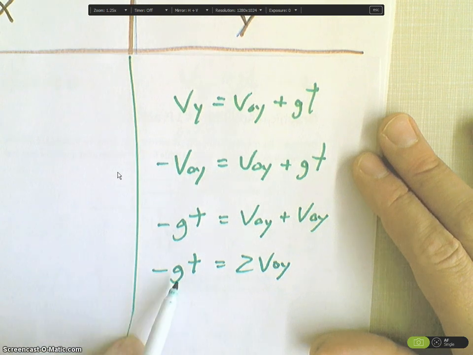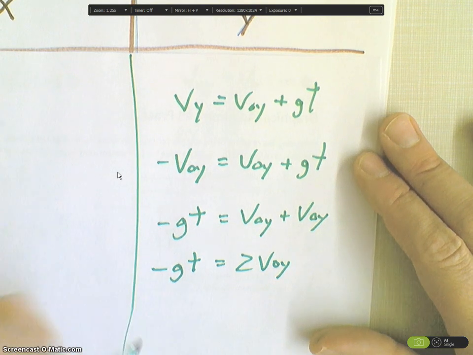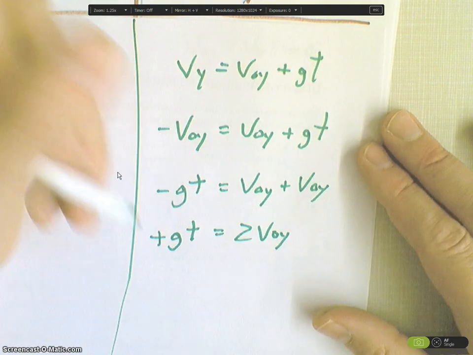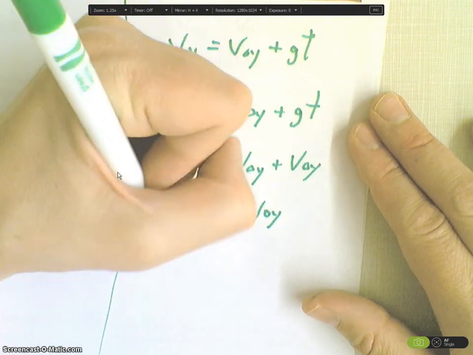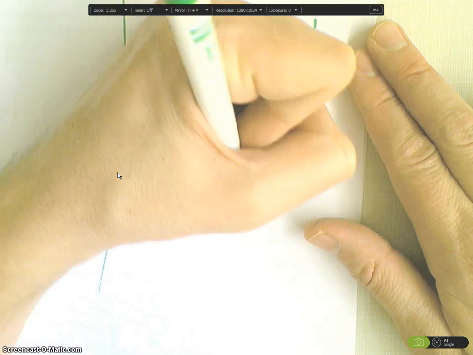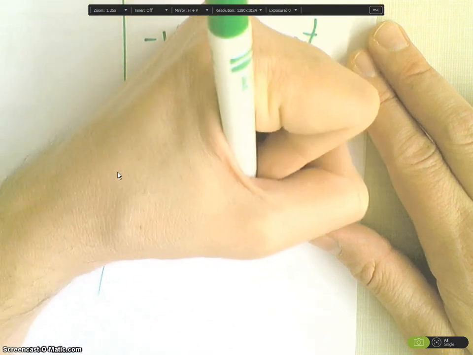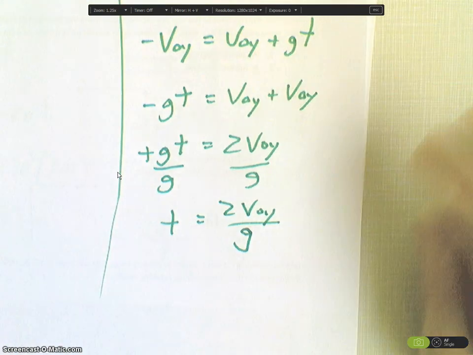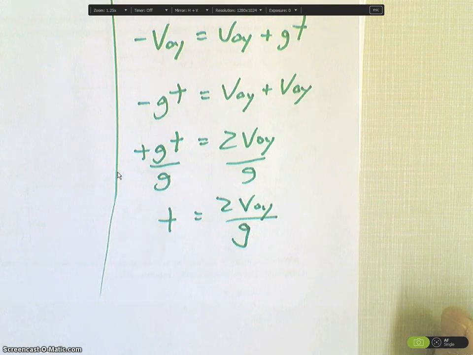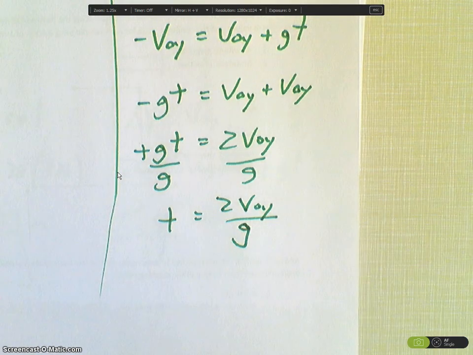Remember that g is going to be negative 9.81, so that negative will ultimately become positive. I'm going to divide both sides by g. So t is equal to 2 V0y over g. Now here I had a different approach, and I ended up with the same equation. So that's just another way to do it.